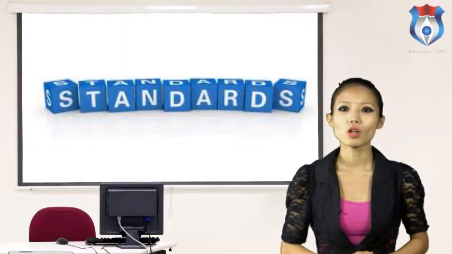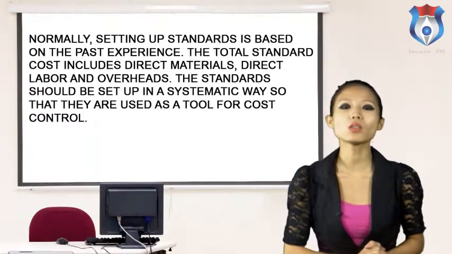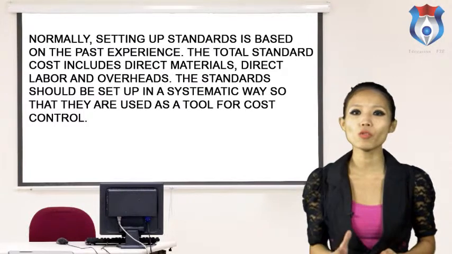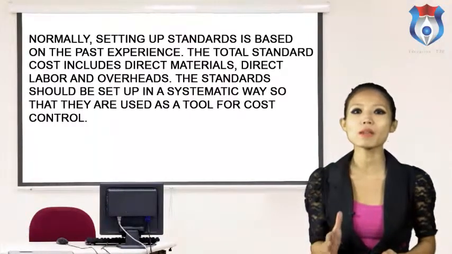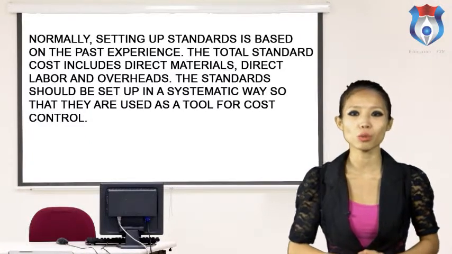Setting standards. Normally, setting up standards is based on past experience. The total standard cost includes direct materials, direct labor and overheads. The standards should be set up in a systematic way so that they are used as a tool for cost control. Setting standards for direct materials.